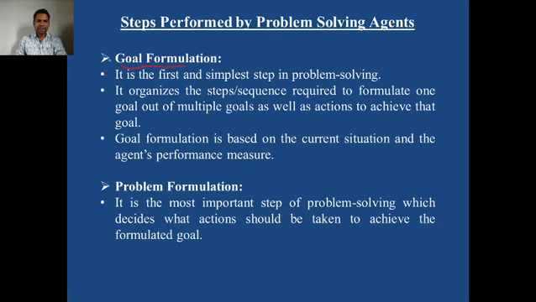Until and unless we formulate the goal for the agent, it is very difficult for the agent to solve the problem. So goal formulation is the first step. It organizes the steps or sequences required to formulate one goal out of multiple goals. There can be a number of goals in front of the agent, but out of all those goals, one goal should be finalized. Once it is finalized, then the agent can perform a set of actions. So goal formulation is based on the current situation and the agent's performance measure.